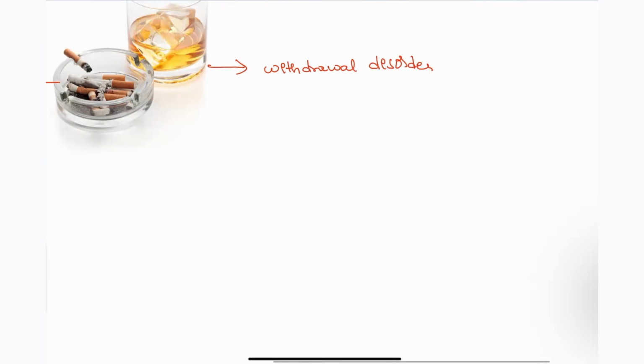What happens when you stop drinking for less than 12 hours, if he is a chronic alcoholic patient? The patient will have a high heart rate and sweating. Okay, autonomic activity will start in less than 12 hours.